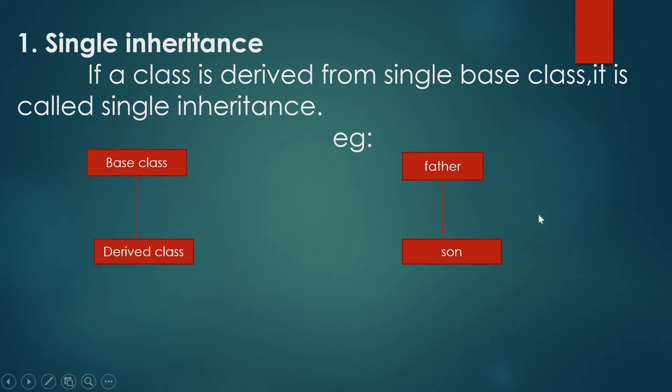See in this example, son and father. The derived class is son and the base class is father. The derived class son is deriving from the base class father. So the object of the class son will get the properties of the class father. That is, single inheritance means one class is deriving from a single base class.